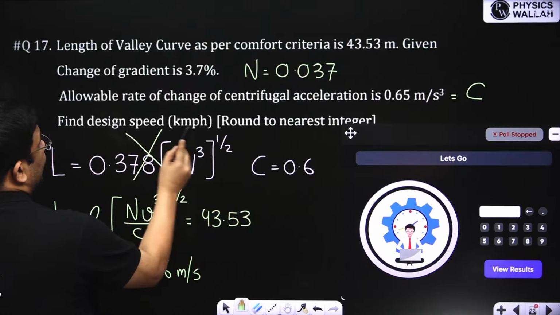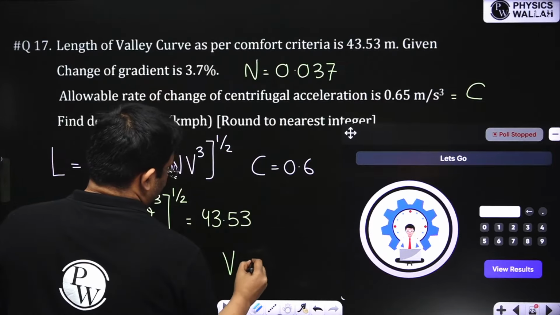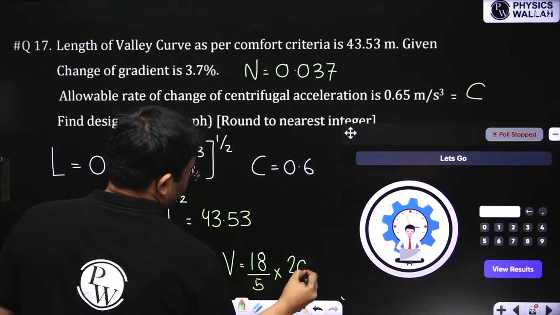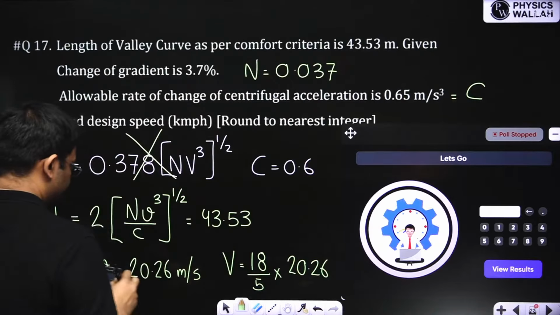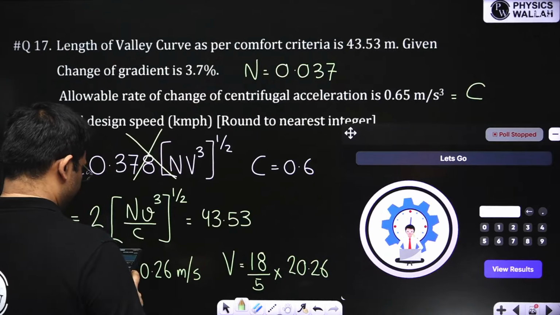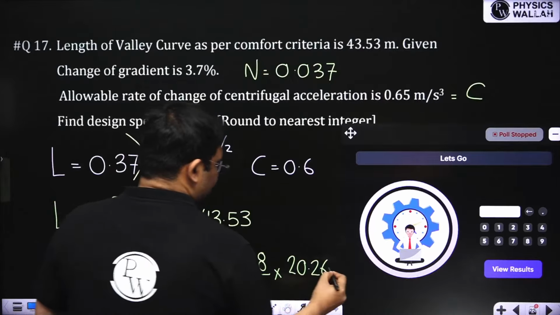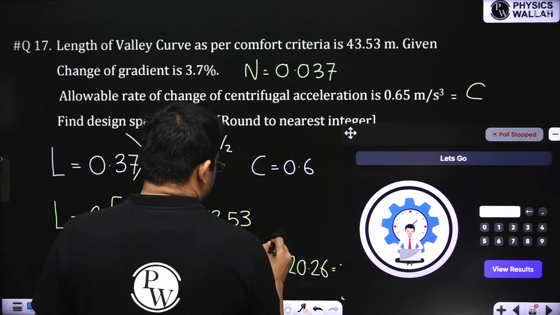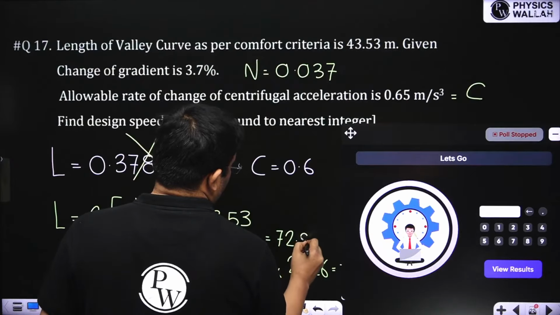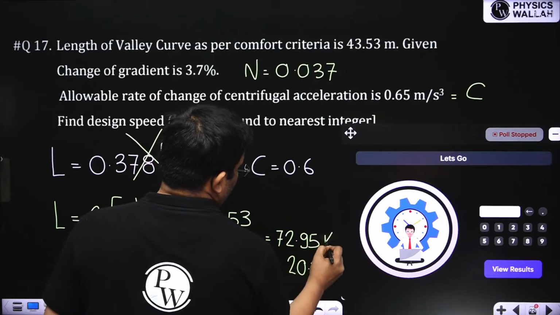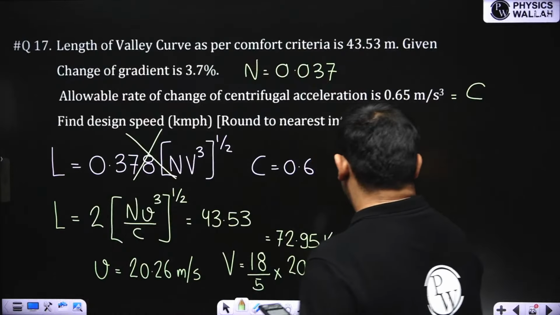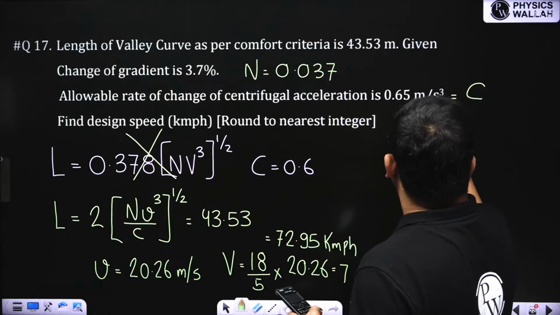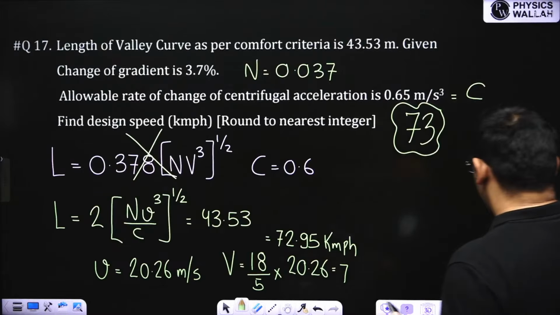I need it in kilometer per hour. So this will be 18 by 5 into meter per second, right? So I'm getting approximately 72.95 kilometer per hour, and this is to be rounded to the nearest integer. So right answer is 73. Okay.